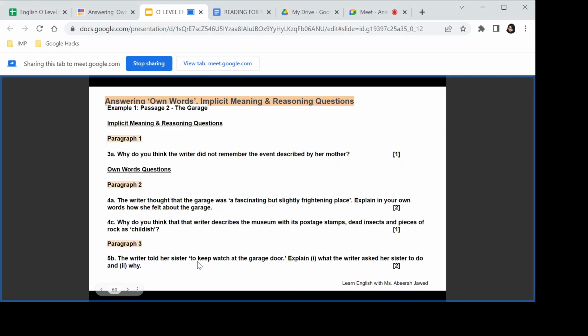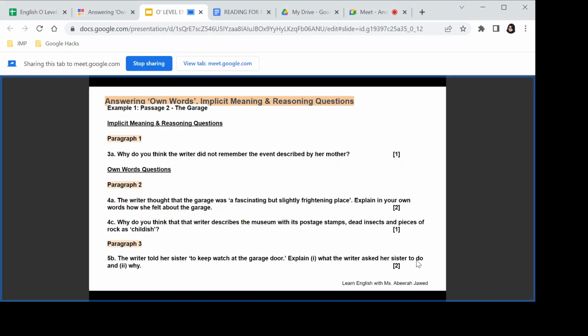The writer told her sister to keep watch at the garage door. Explain, one, what the writer asked her sister to do and why. Reasoning question. Okay, you've got a separate space for one and for two. So you've got the quotation already. You do not need to use your own words. You've got space for the explanation for the first part and the reasoning for the second part.